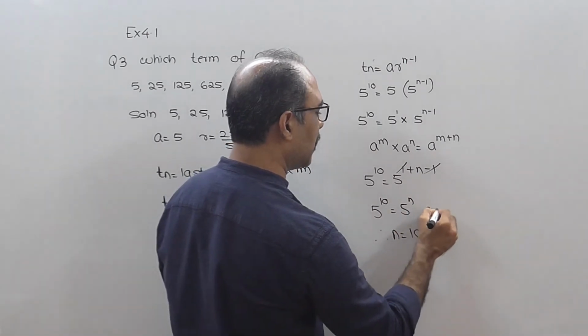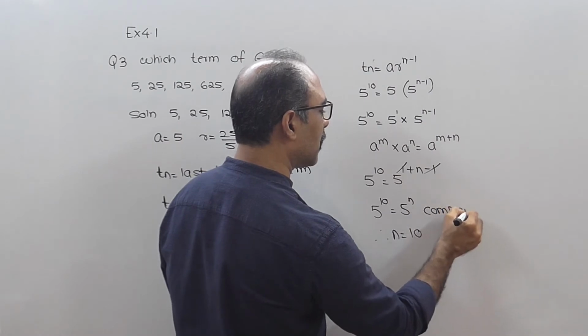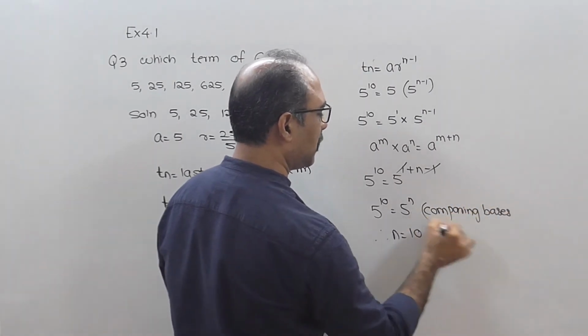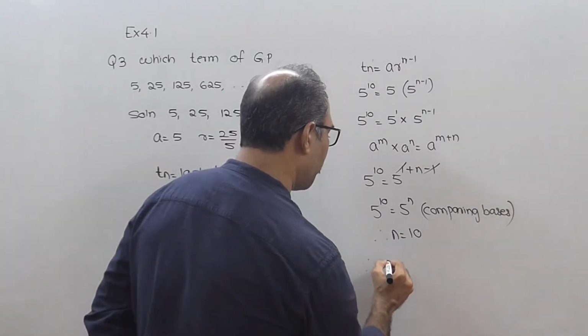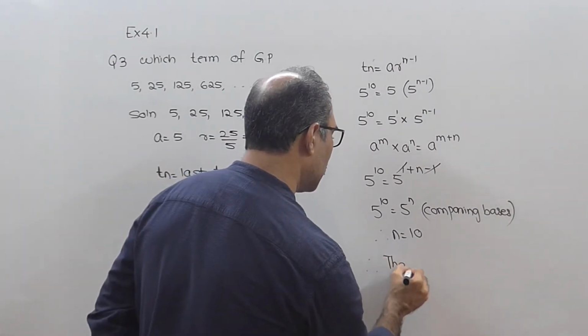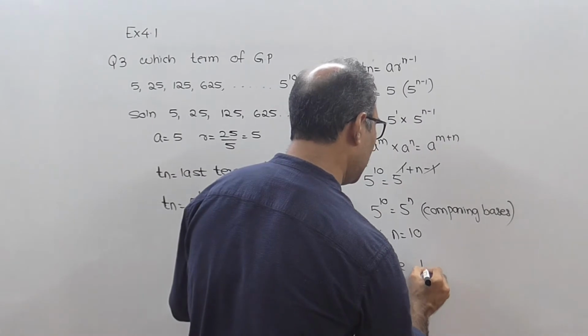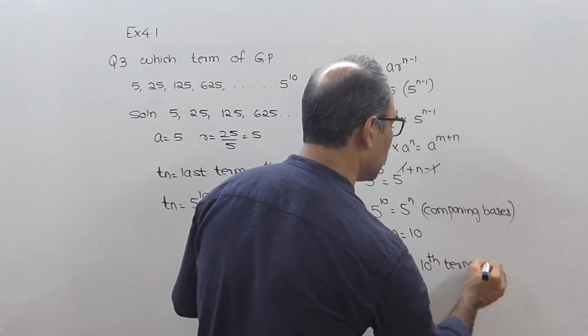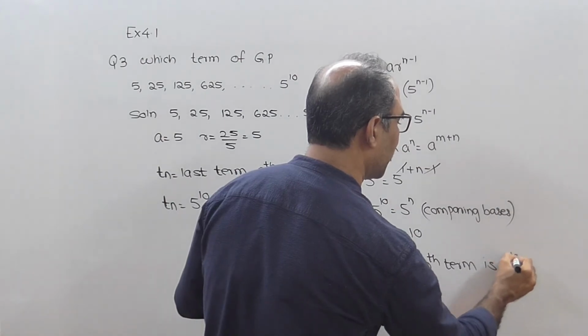That means, comparing bases, we get n equal to 10. Therefore, the 10th term is 5 raised to 10.